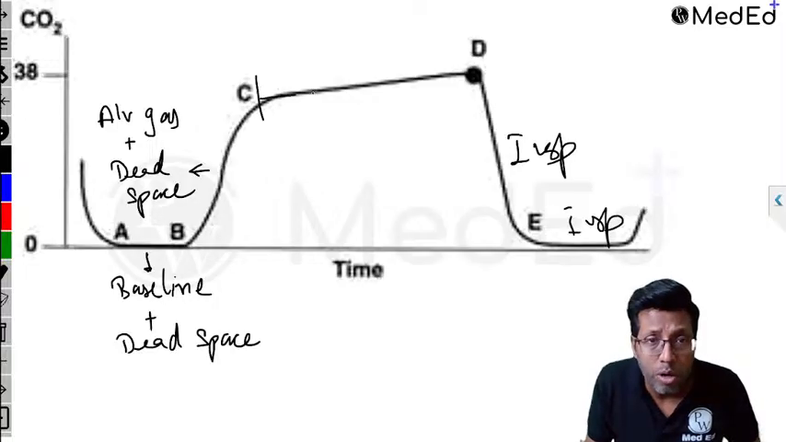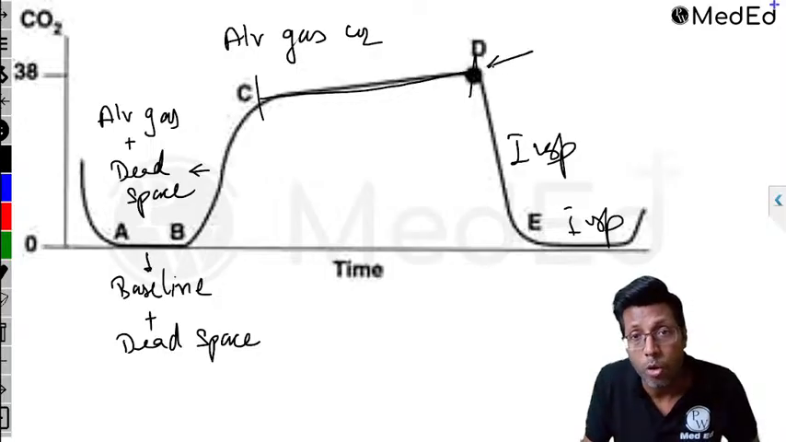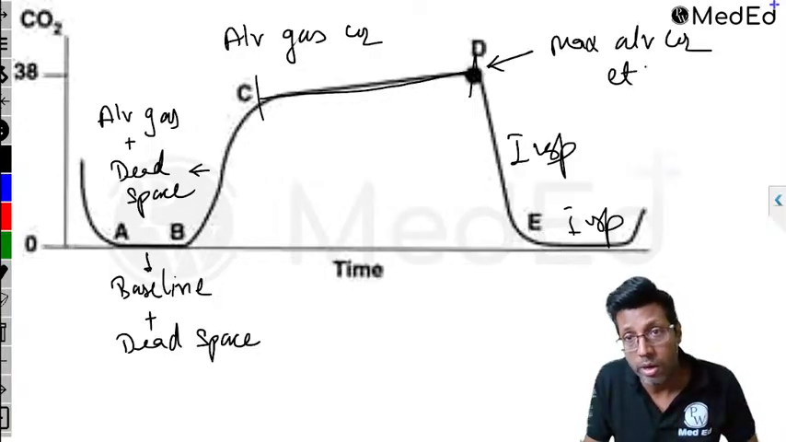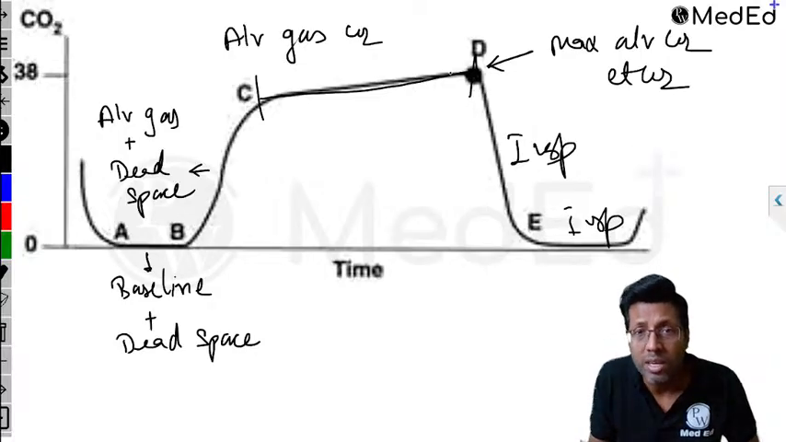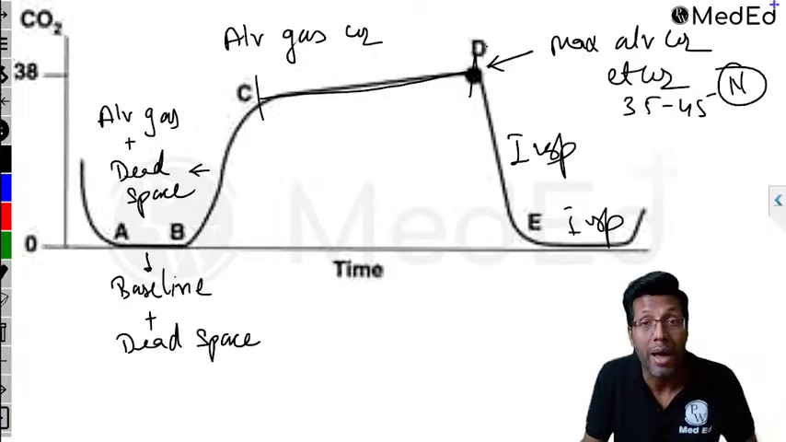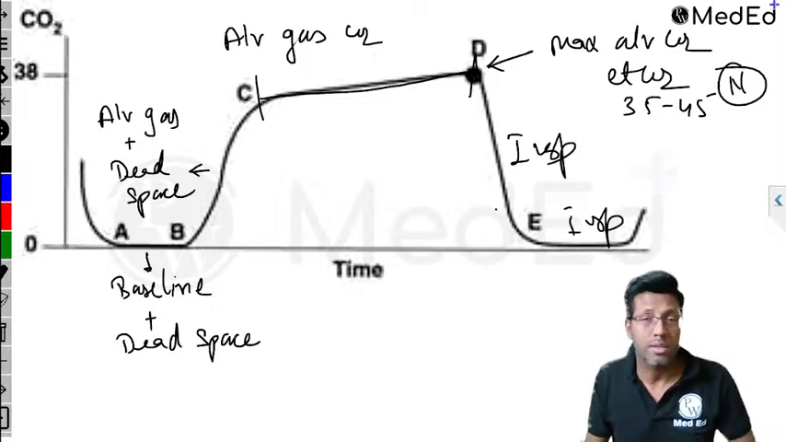When complete alveolar carbon dioxide is coming out, this is called alveolar gas. And this point is the maximum alveolar carbon dioxide, which is called end tidal carbon dioxide. The normal value of EtCO2 is between 35 and 45. This is maximum alveolar carbon dioxide. And after that, when the graph goes down, it is inspiration. Clear? So I discussed this point also.